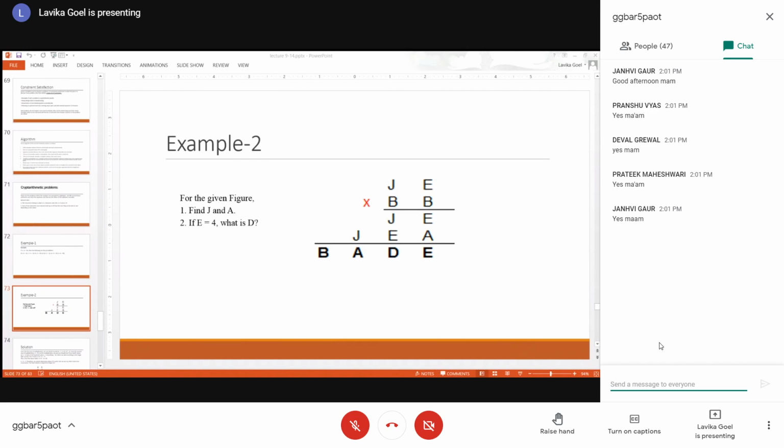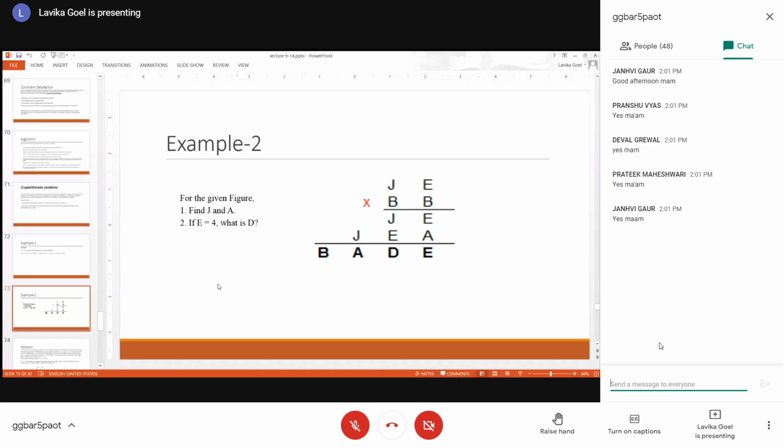Now the constraint over here is that the letters should satisfy this equation. Fine. And the other constraint is that they should have a unique value. So no two letters can have the same value. Two different letters should have different values only. So this is another constraint. So now how will you find out the values of J and A? So let's start the constraint satisfaction problem algorithm to solve this particular problem.